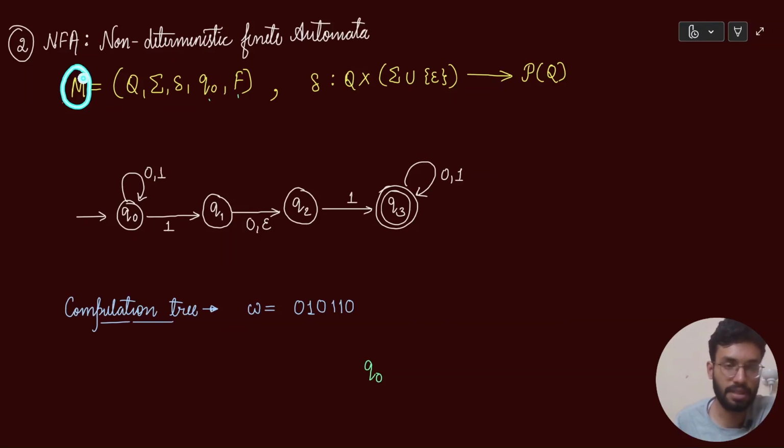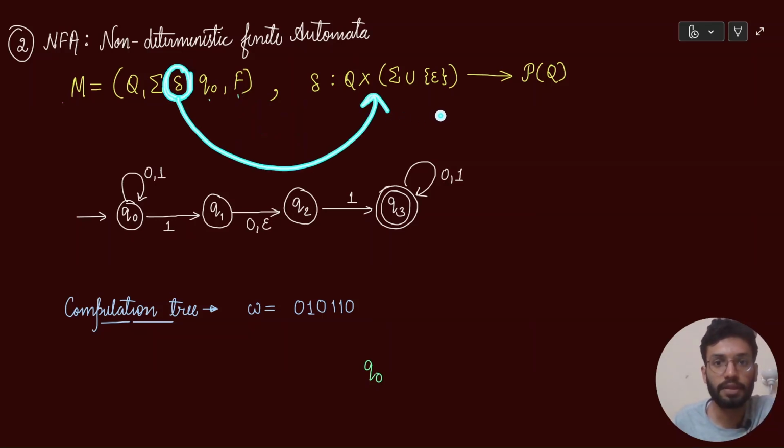A machine M is called a non-deterministic finite automata if it is a 5-tuple such that Q represents my set of states, sigma represents my alphabet as you already know, and Q naught represents my starting state. So Q naught belongs to my capital Q, it is a starting state, right? F is a subset of Q. As we have already seen, F is the set of all final states, rather, I should say the set of all accepting states. All the states which get accepted are my F. What is delta? Delta is something different over here.